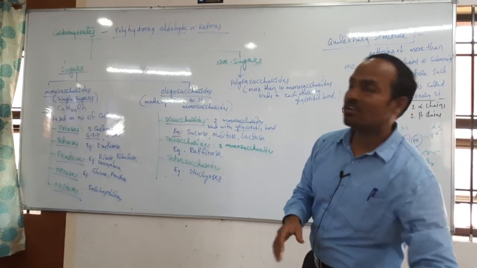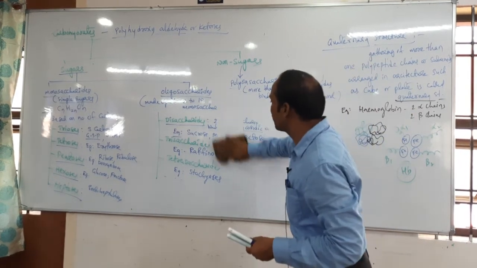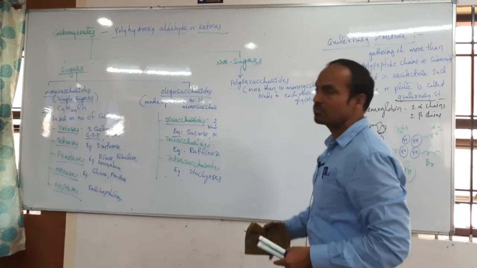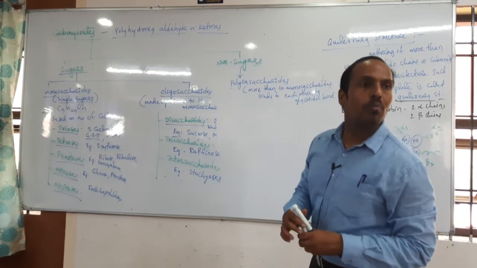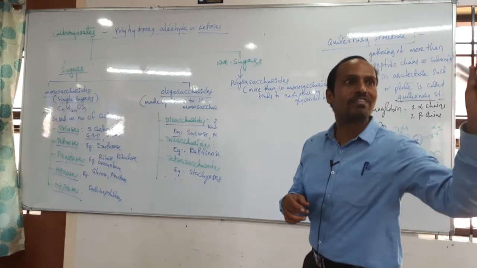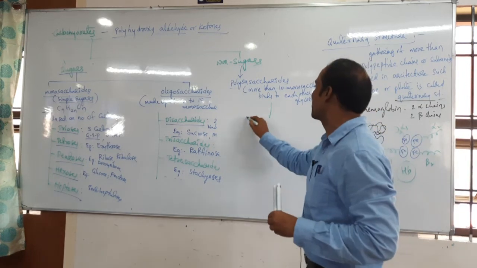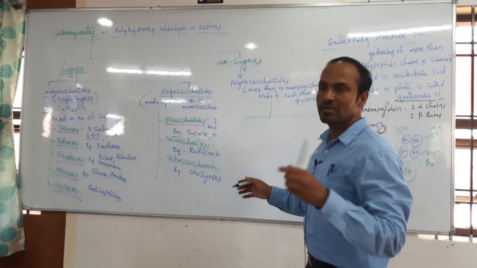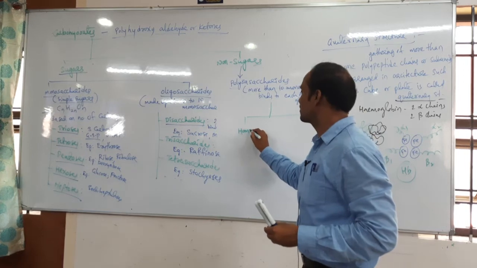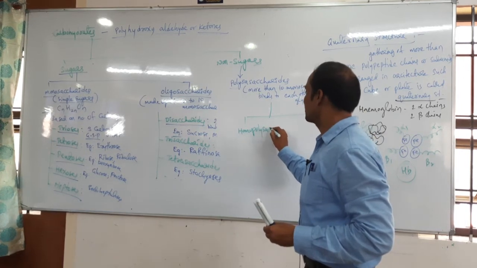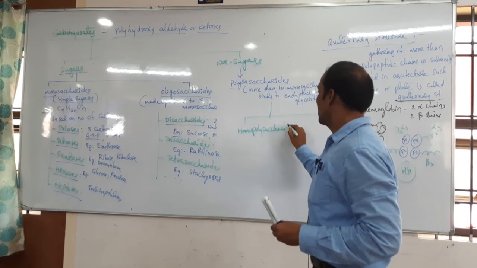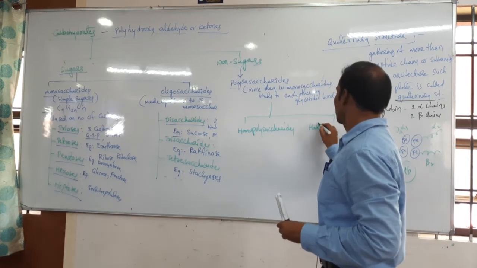Again, how many types of polysaccharides are there, students? 2 types of polysaccharides are there. Speak out what the 2 types are. Homopolysaccharides and heteropolysaccharides. It is very important. It is there in your textbook, students.